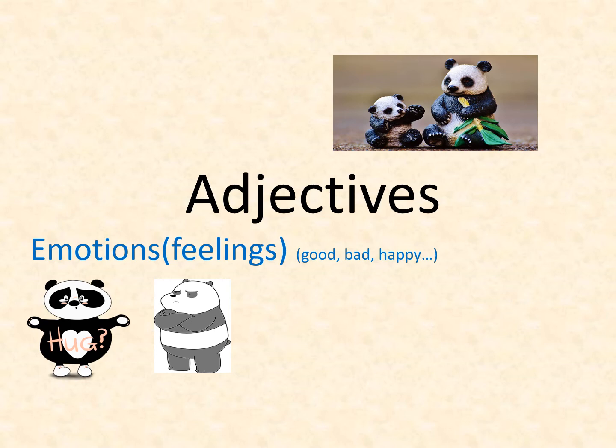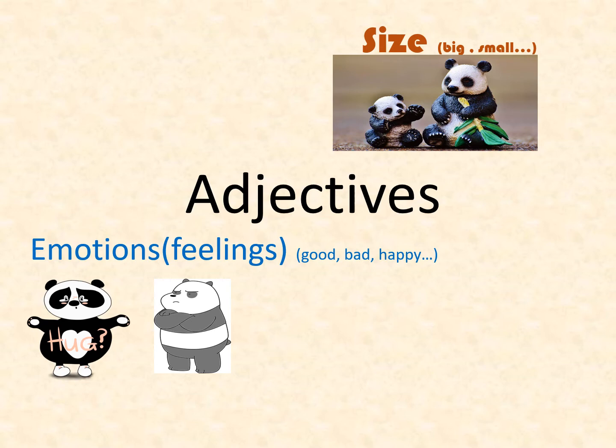Let us see the next adjective, size. Words like big, small, large, etc. are used to describe the size of a noun in the noun phrase. Example, big panda. In this noun phrase, the word big is used to describe the size of the panda.